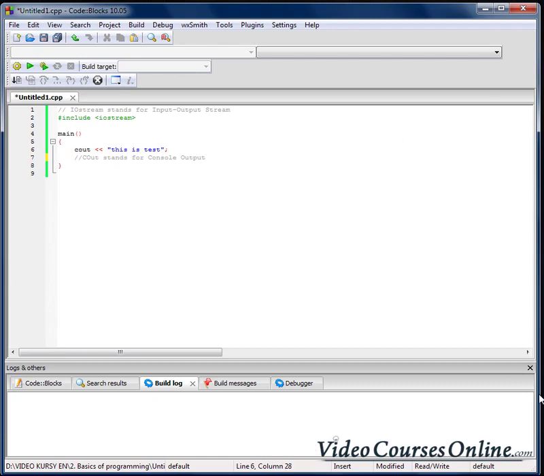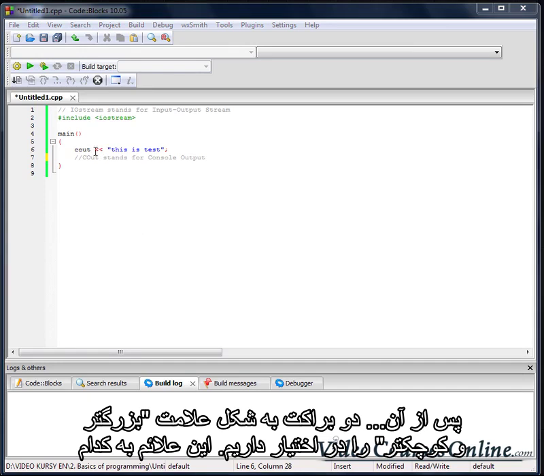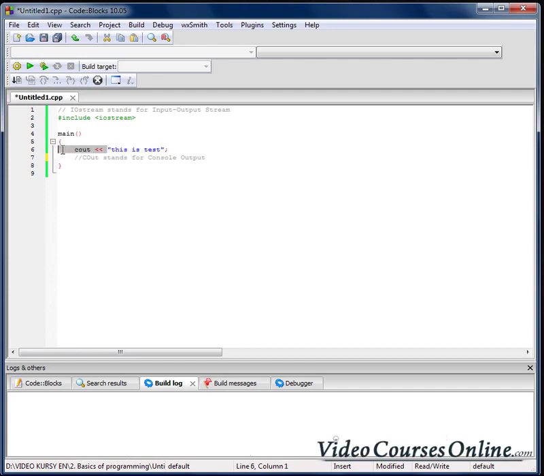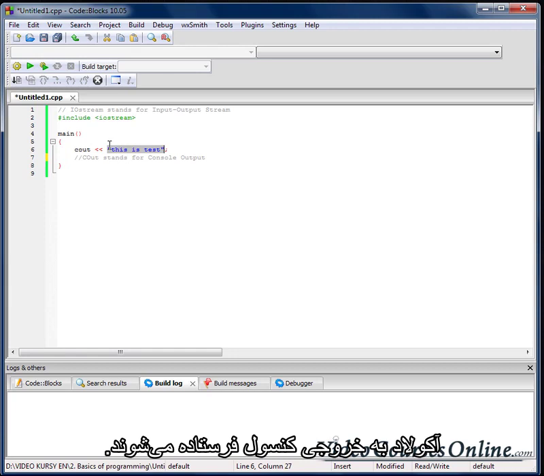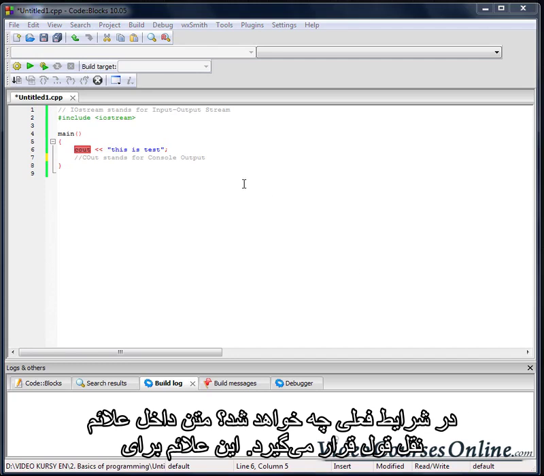After it, we have two angle brackets, less than signs. As we can see, those signs are pointing in what direction? To the cout, right? To the console output. So it means that everything after those angle brackets will be sent to the console output. In our situation, it will be the text inside quote signs.